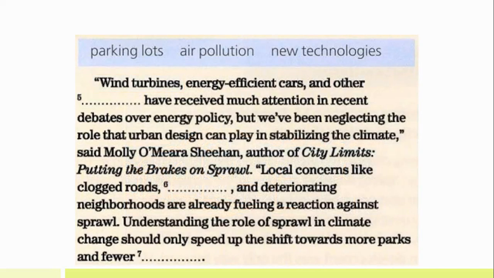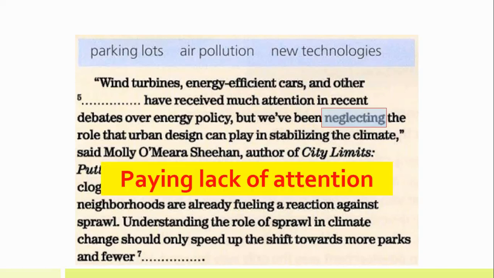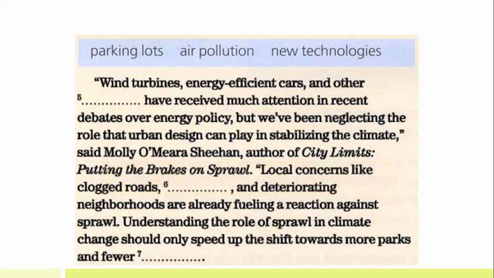Energy efficient cars and other technologies have received much attention in recent debates over energy policy, but we've been neglecting the role that urban design can play in stabilizing the climate. Before I move on, this word neglecting is like paying lack of attention.